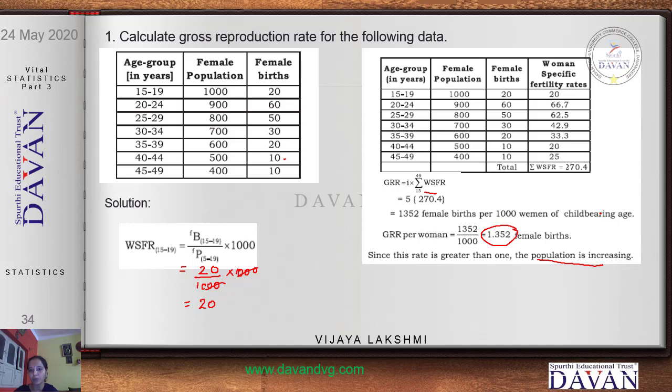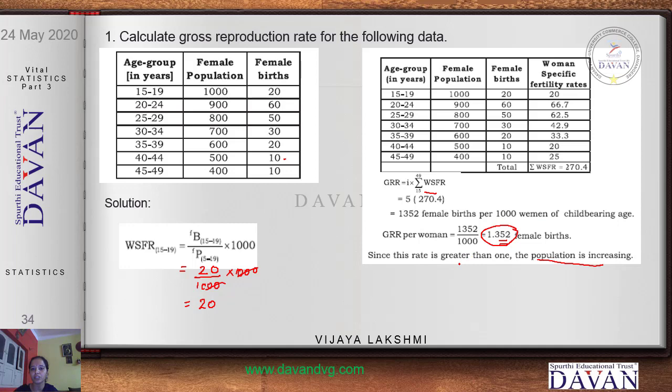So this is for the group of 1000 women. But if I have to take the count for one woman, then GRR per woman is equal to 1352 divided by 1000. Whatever value you get here, you have to check whether it is greater than 1 or less than 1. In this case the value is greater than 1, so the population is increasing. If the value was less than 1, then the population is decreasing. That should have been your conclusion.